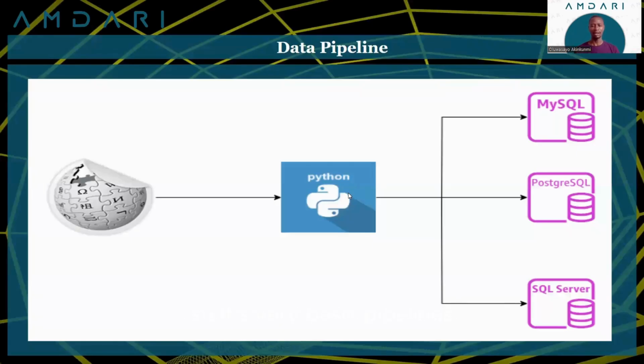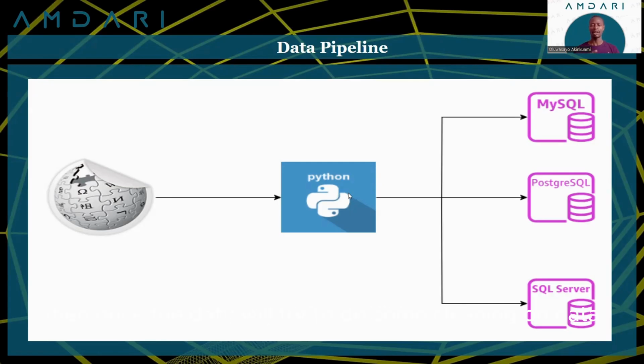It's a very basic pipeline. We are going to have a Python environment which will run on our system, and within that environment we'll write our code that pulls the HTML data from Wikipedia. Then we'll use Beautiful Soup to navigate the HTML content that we pulled from Wikipedia using the requests library.